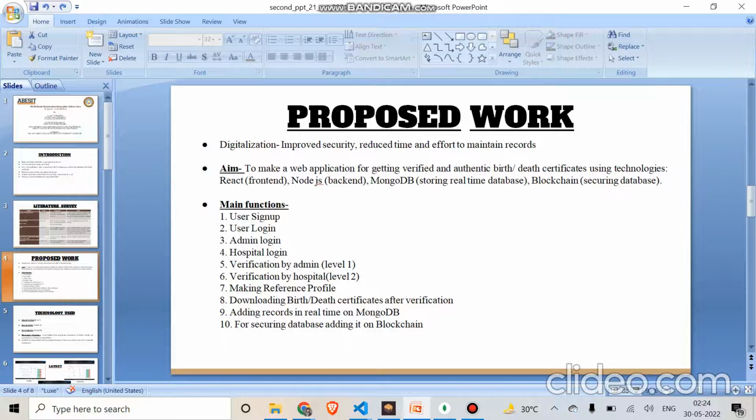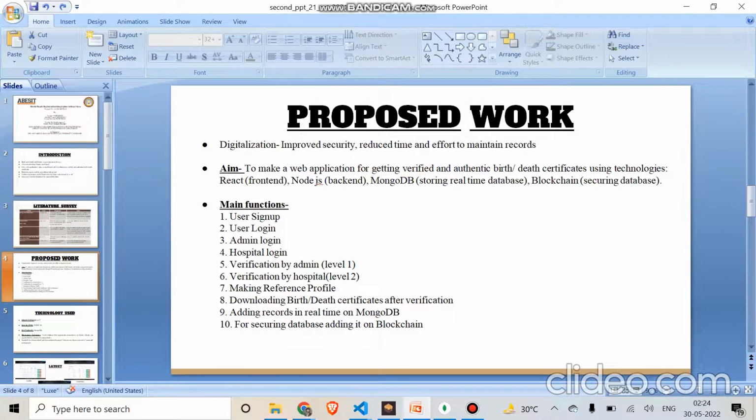As Aman told us the problem statement, we are proposing a web application in which we generate verified birth and death certificates and secure our data on the blockchain.